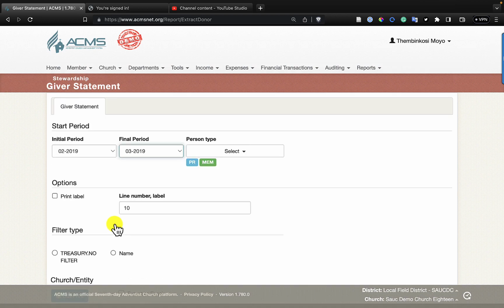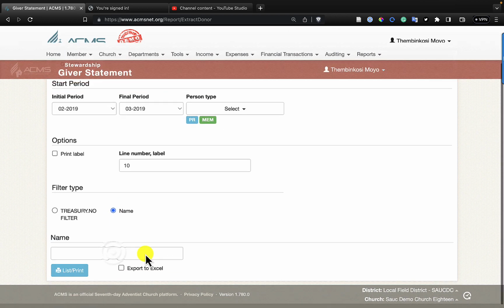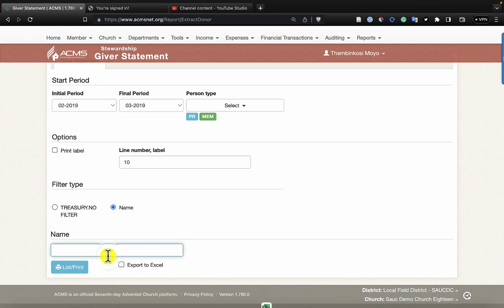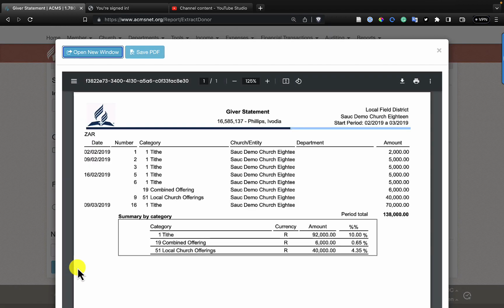And here I'll use name. We want to filter by the name of the giver. So we click over here and we type Evodia. Once we do this, the system will find the person. When we click on this list here, we'll get the statement of this giver. Right there at the end, receipt number 16, which was done in March of 2019, is 70,000 that has now been linked to this giver.